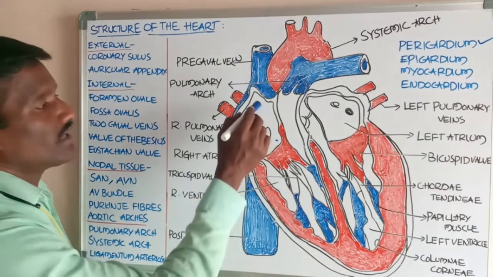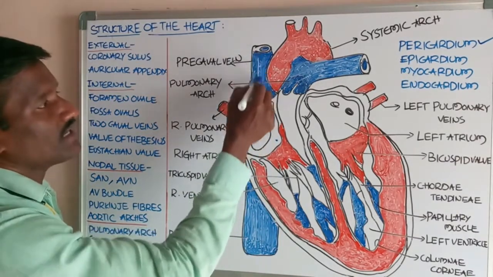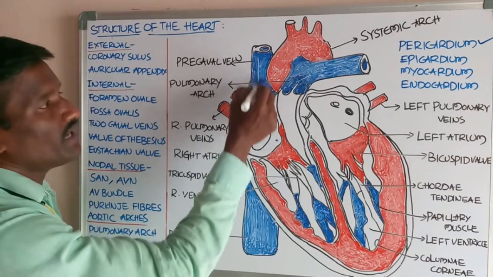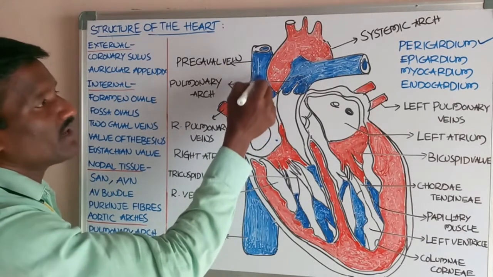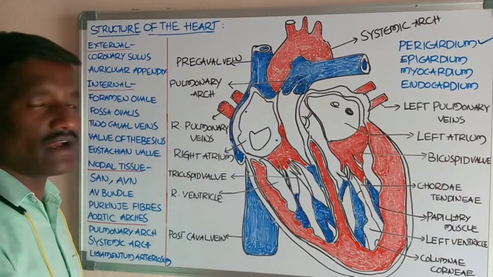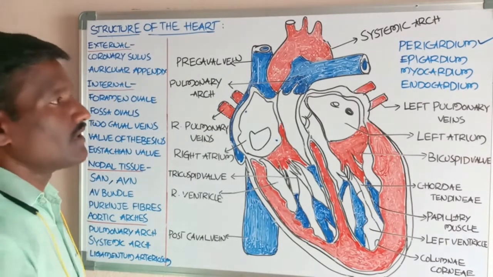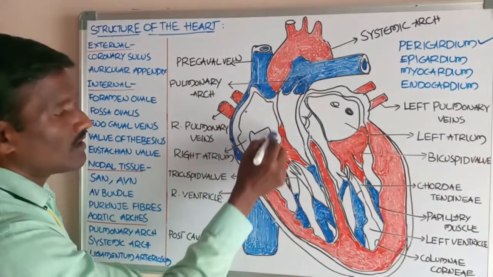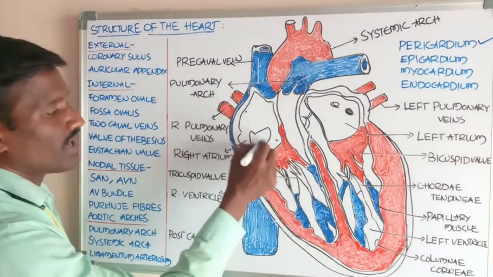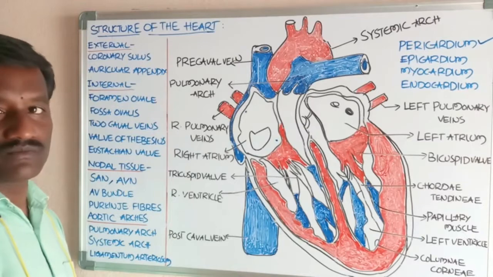The precaval vein, also called the superior vena cava, receives blood from the head, neck, thoracic part and forelimbs, and finally pumps it into the right atrial chamber.